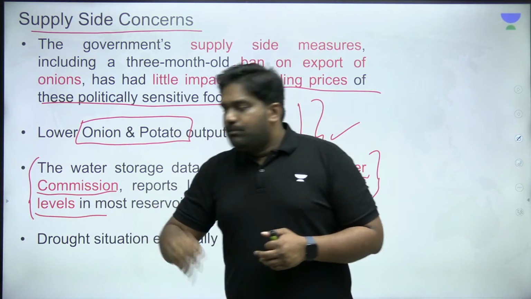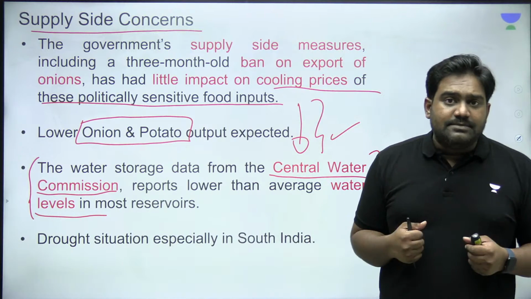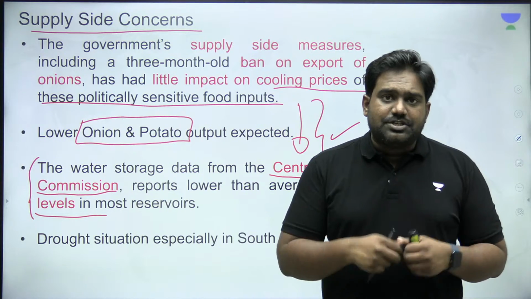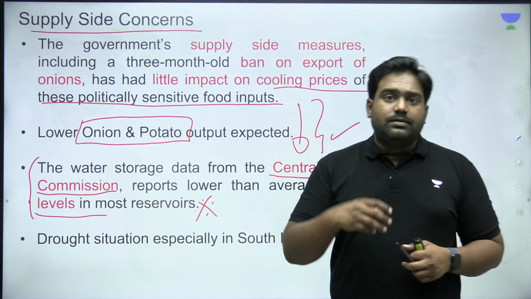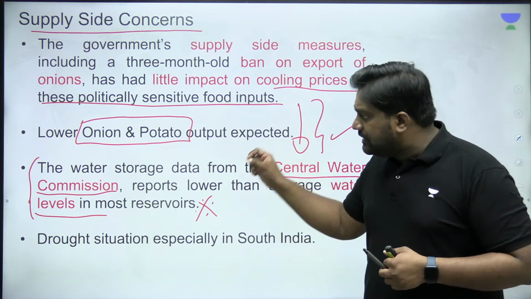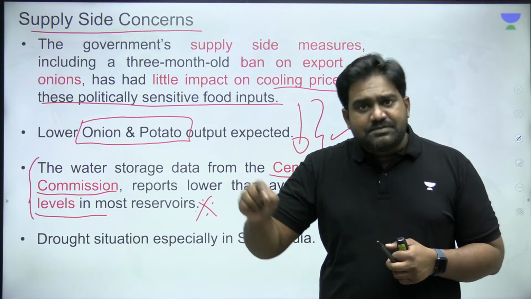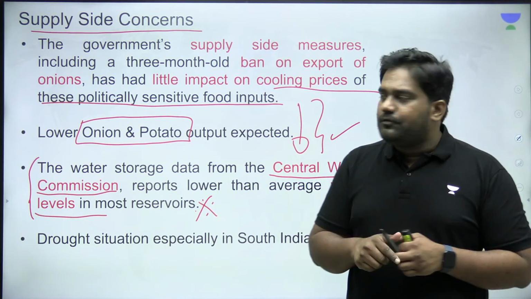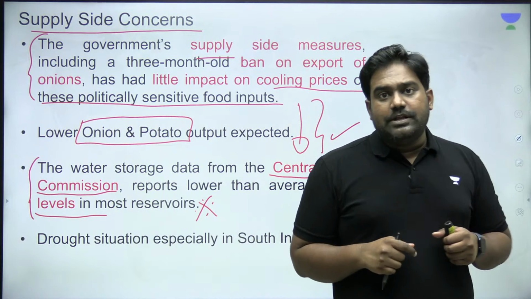So the poor rainfall, the limited water that is available in our dams and reservoirs, plus the drought situation, which is a major concern, right? This could affect the summer production of these basic vegetables and food crops, and it could further create a shortage in the market. Now, the government had taken some steps a few months ago. 3 months ago, the government banned the export of onions. Otherwise, India is actually a major exporter of onions.